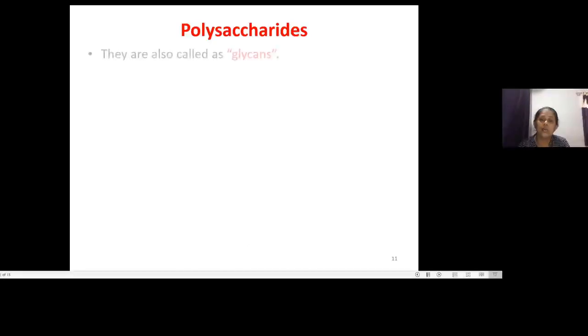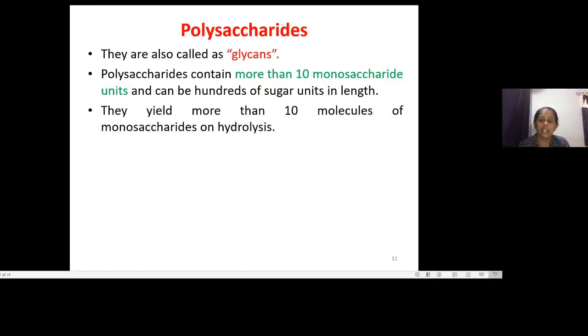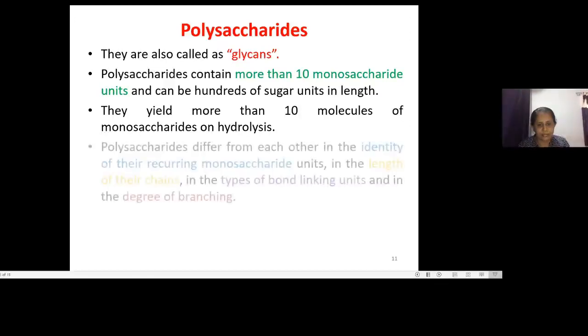Polysaccharides are also known as glycans. So polysaccharides, as we say, have more than 10 monosaccharide units. It could be from 10 to 100 in length. When they undergo hydrolysis, they can yield more than 10 molecules of monosaccharides.